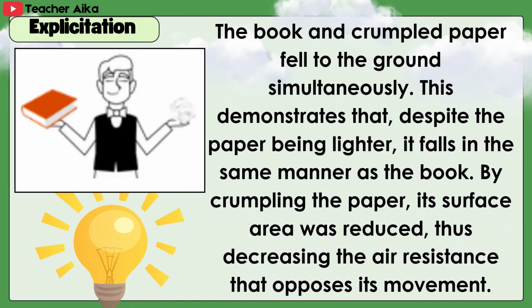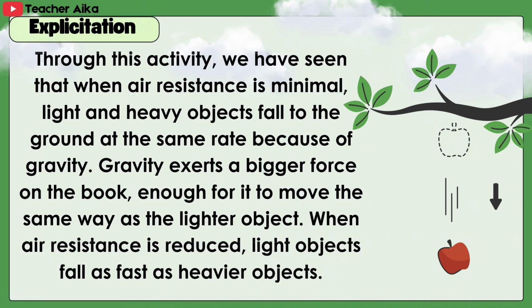By crumpling the paper, its surface area was reduced, thus decreasing the air resistance that opposes its movement. Through this activity, we have seen that when air resistance is minimal, light and heavy objects fall to the ground at the same rate because of gravity. Gravity exerts a bigger force on the book, enough for it to move the same way as the lighter object. When air resistance is reduced, light objects fall as fast as heavier objects.